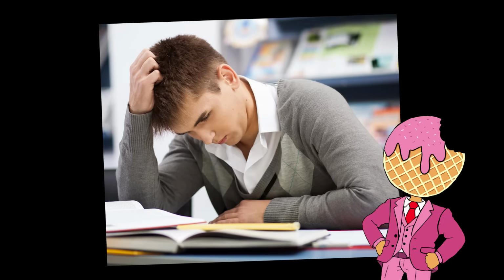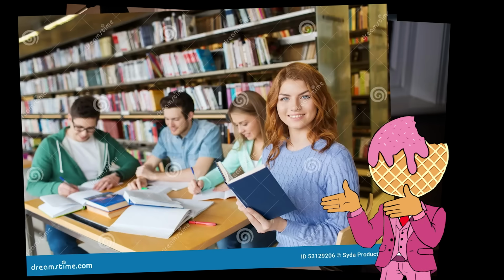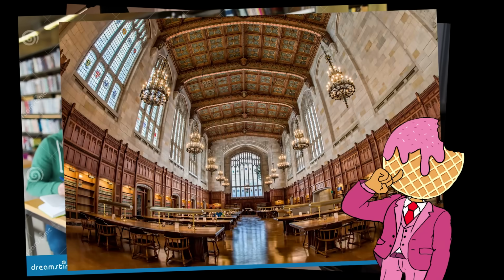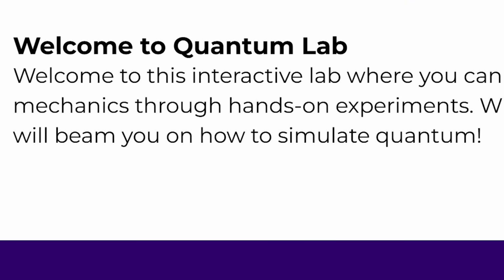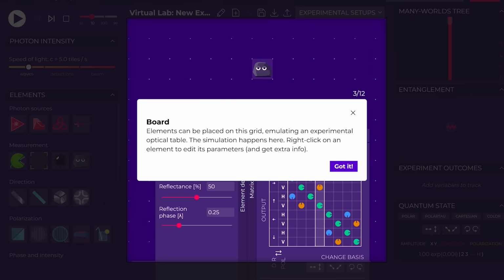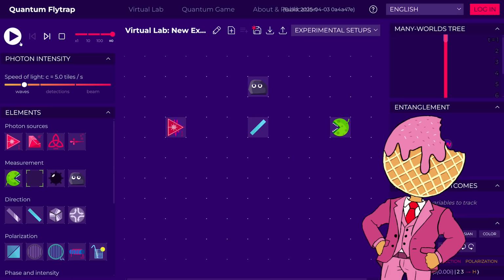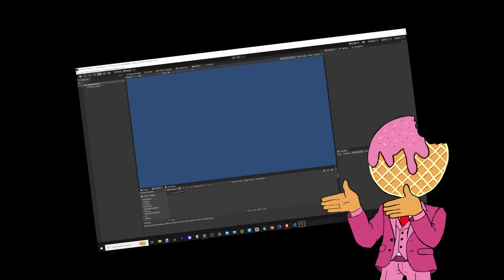Welp, in order to start a project like this, we're going to have to hit the books and really do some research here to understand the complexities and nuances of a graduate level Quantum Flytrap. Ooh, and with a few hints, we'll beam you on how to simulate quantum. Got it. Elements, board, entanglement. What is this? Okay, back to Unity.